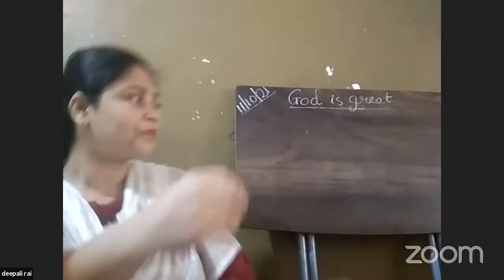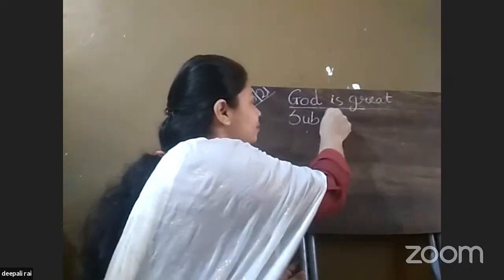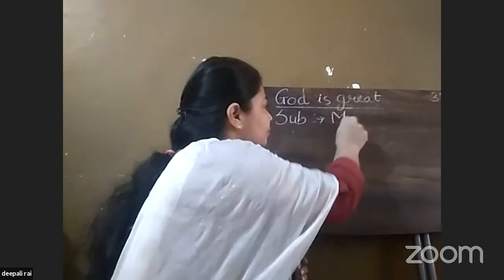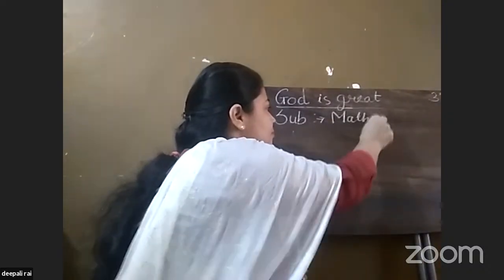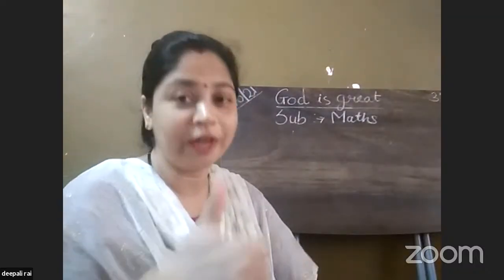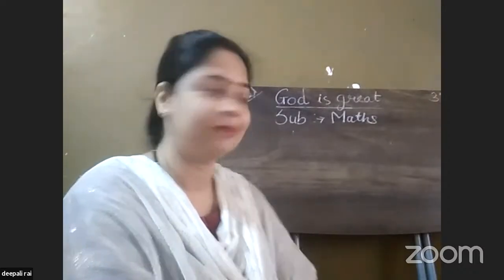So today we will do maths. Our subject is maths. In maths, yes, very good Soham. Now he has guessed correctly. That is measurement.